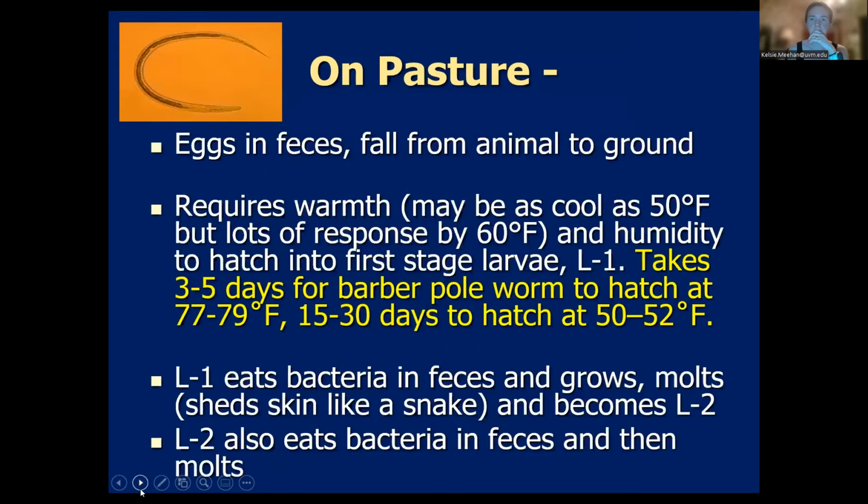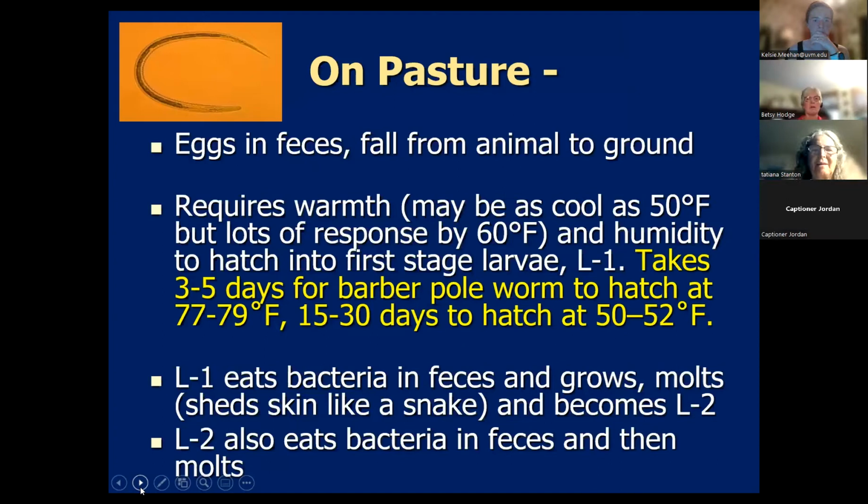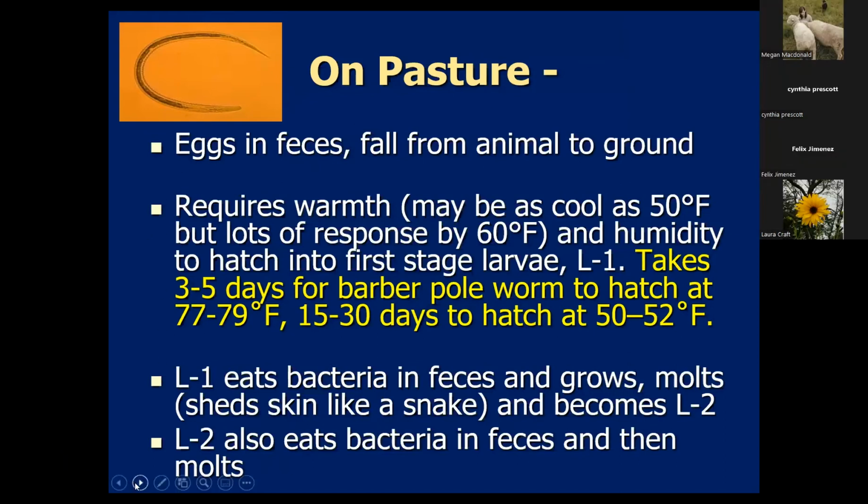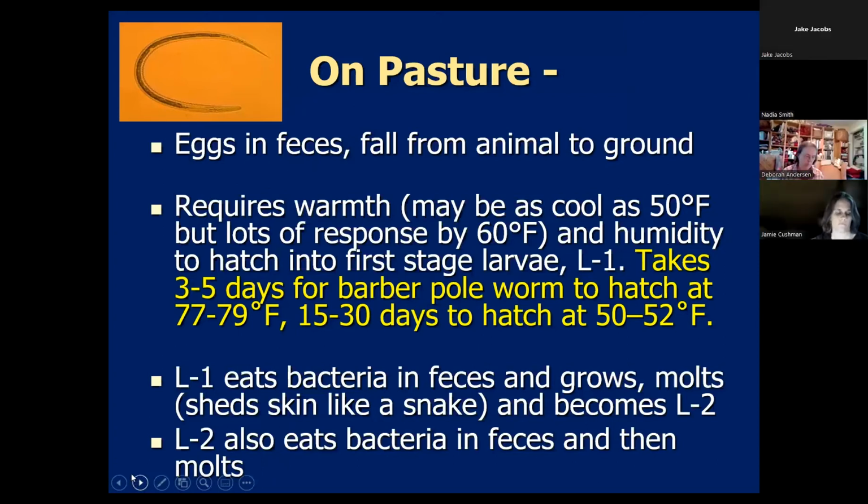Okay. So the eggs are in the feces and they fall from the animal to the ground. And for barber pole worm, it requires warmth, but that can be as cool as 50 degrees Fahrenheit to get a lot of hatching. And you get lots of response by 60 degrees Fahrenheit. And unfortunately, in the Northeast US, our temperatures tend to warm up pretty fast in the spring, as you can see from what this last week has been like in most parts of the Northeast. And it requires humidity. And it hatches into that stage 1 larva at that point.